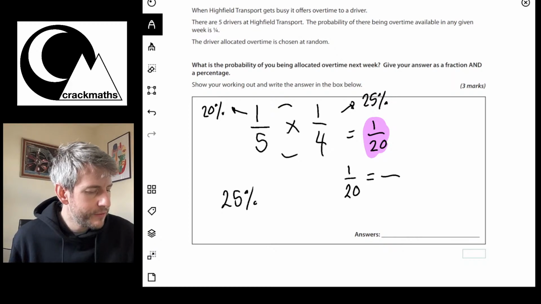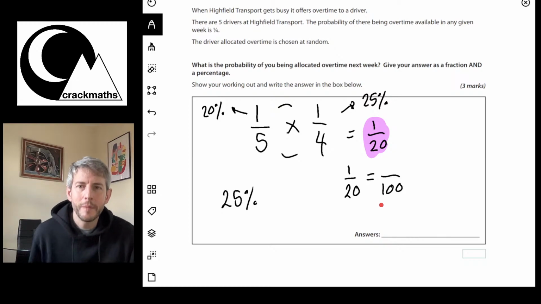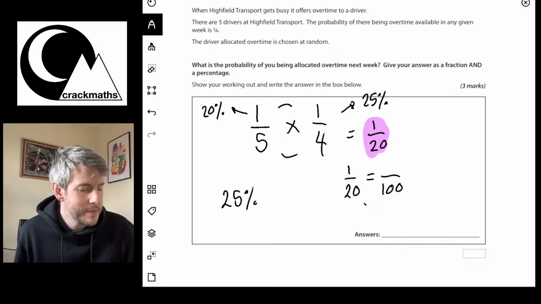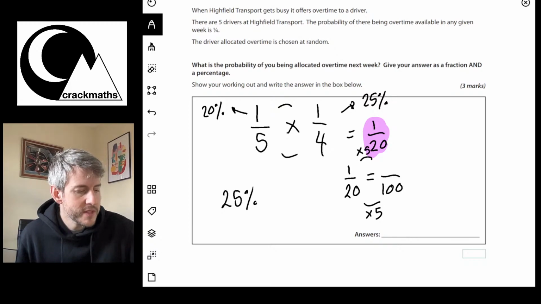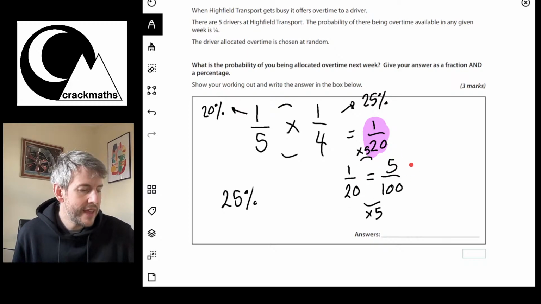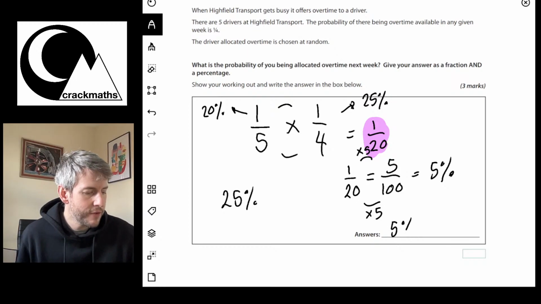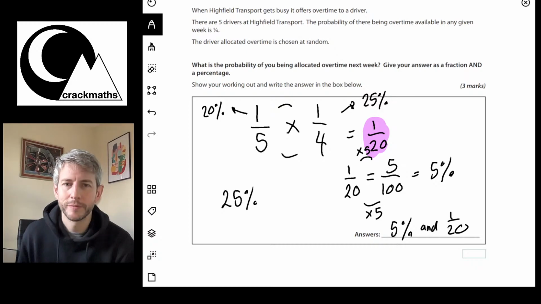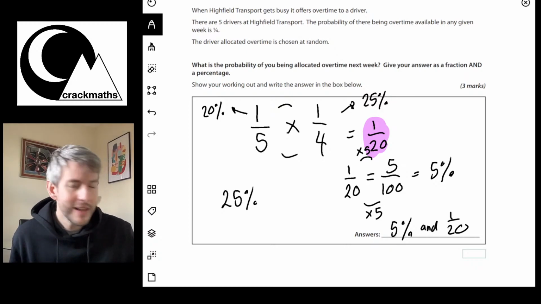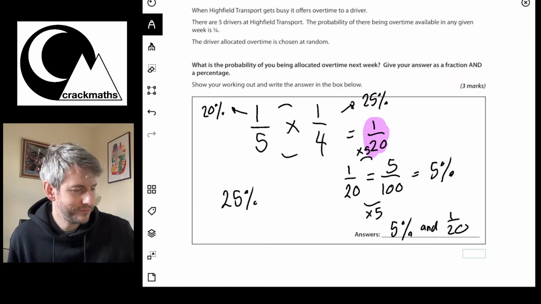So let's see if we can convert this fraction to 100. What do I multiply 20 by to get to 100? Okay, and I times them both by 5. Okay, so 1/20 is going to be 5 out of 100, which equals 5%. So here we go, our answers are 5% and 1/20. Okay, let's have a look at another question.